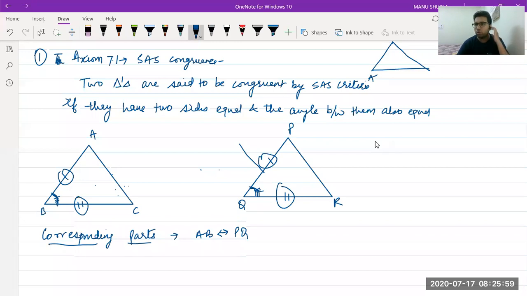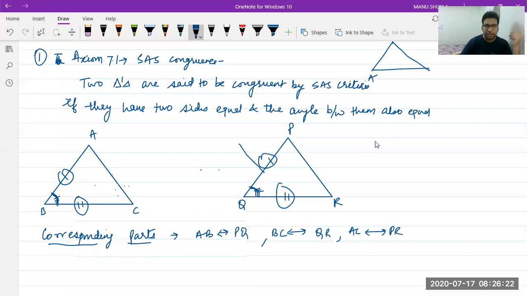Second is the next side. Suppose BC is given to us as equal to QR. Third is AC. AC will be corresponding to PR. Very good. These are the corresponding sides.